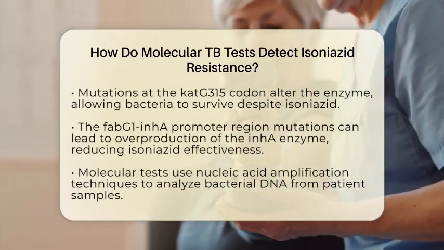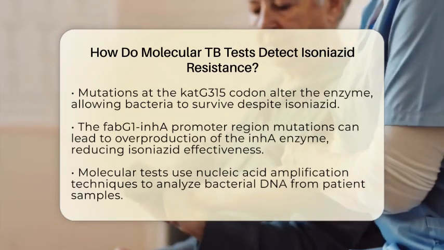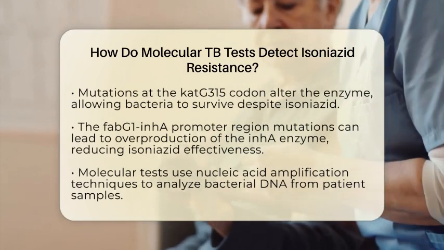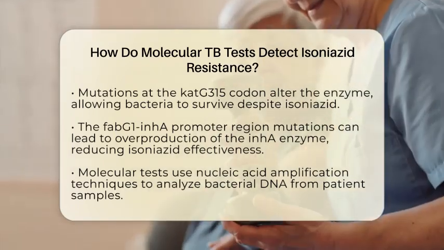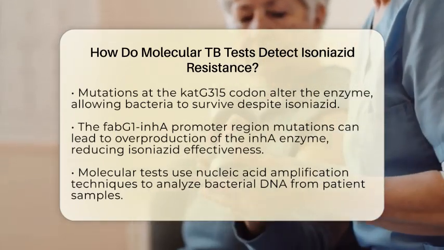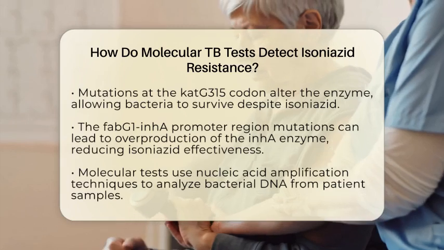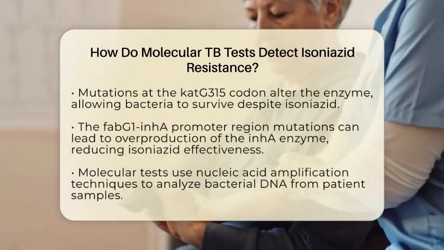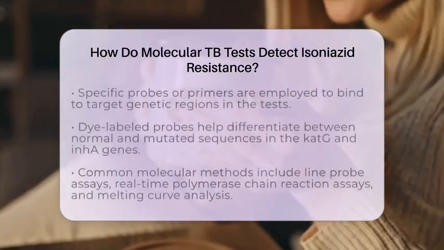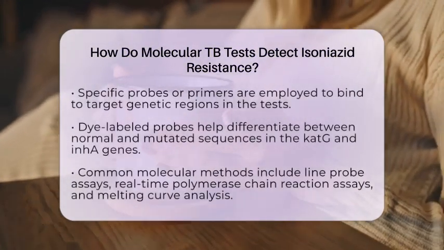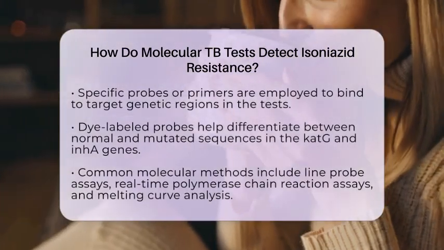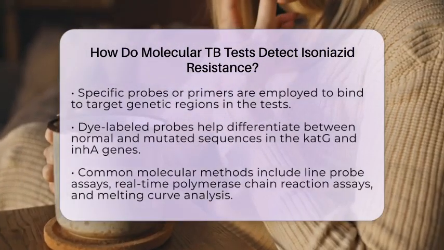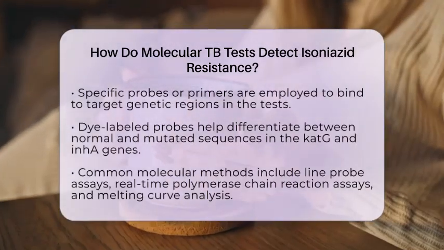Molecular tests utilize nucleic acid amplification techniques to analyze bacterial DNA extracted from patient samples. They employ specific probes or primers that bind to the target genetic regions. For instance, some tests use dye-labeled probes that can distinguish between normal and mutated sequences in the katG and inhA genes. If a mutation is present, the probe will not bind as expected, or it will produce a different signal indicating resistance. There are several common molecular methods used for this purpose.